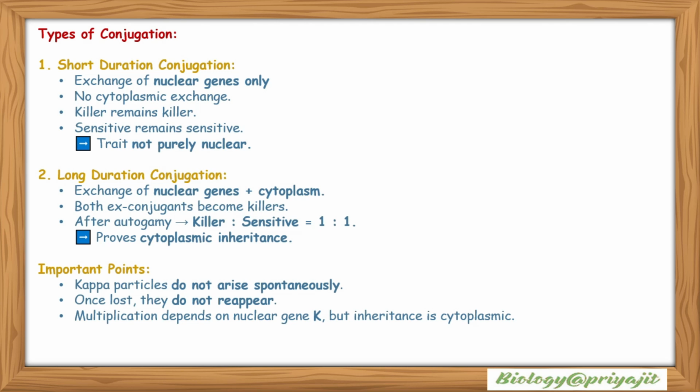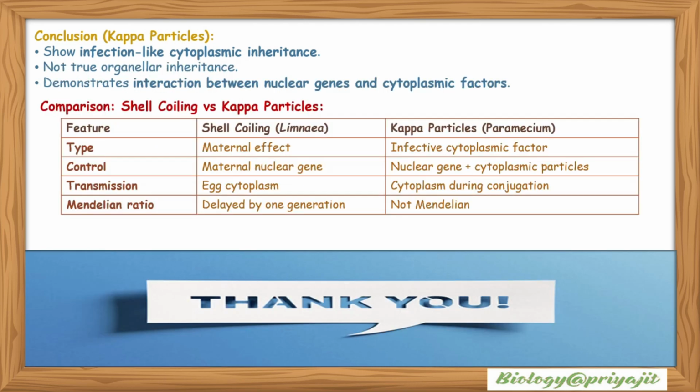Important points: Kappa particles do not arise spontaneously. Once lost, they do not reappear, and multiplication always depends on the nuclear gene capital K, but inheritance is cytoplasmic. So what is the conclusion? Kappa particle inheritance is infection-like cytoplasmic inheritance. It is not true organellar inheritance, and it demonstrates interaction between nuclear genes and cytoplasmic factors. Here is a comparison between shell coiling in the freshwater snail and Kappa particles of the Paramecium.